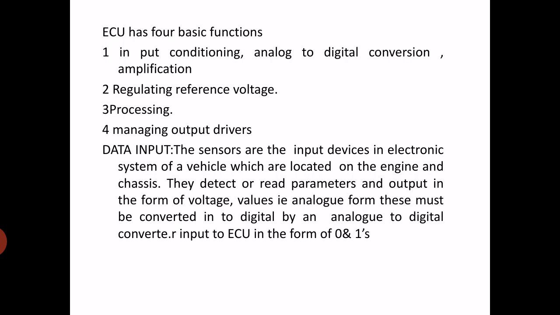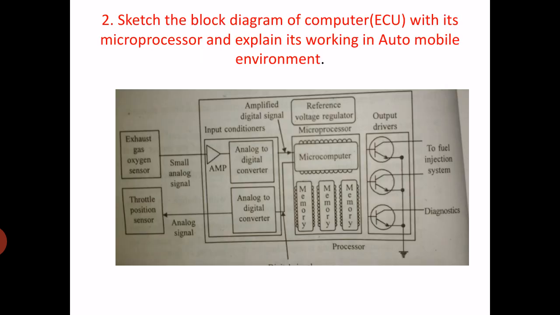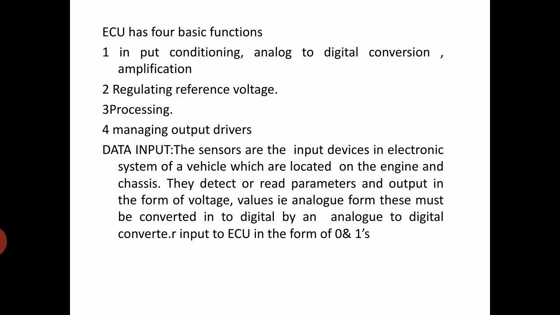So the working of the microprocessor in the automobile environment is similar to the processes in a general computer, but here the first step is the data input. A vehicle has a number of sensors located in different positions.